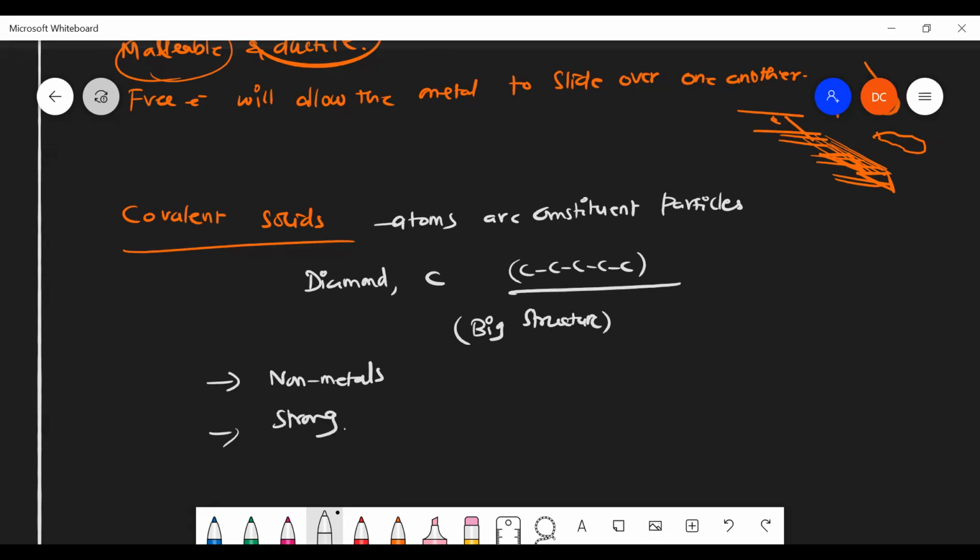In general, among covalent solids we can see examples like graphite. But graphite is not a strong one, it is a soft one. That's an exceptional case. And diamond is a strong one. Then silicon carbide. Did you hear about silicon carbide? No, sir.